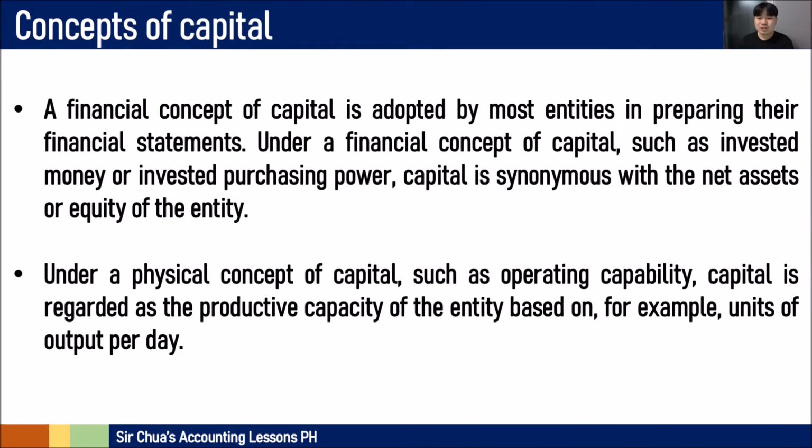Okay. So we have actually two concepts, which is the financial concept of capital and the physical concept of capital. So the financial concept is the one that we use most of the time. It is adopted by most entities in preparing their financial statements because under this concept, such as invested money or invested purchasing power, capital is the net assets or equity. But when we say a physical concept of capital, it is actually the entity's operating capability. Capital is regarded as the productive capacity of an entity. For example, how many units of output can they do per day?